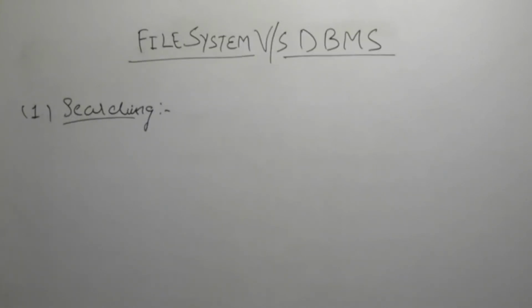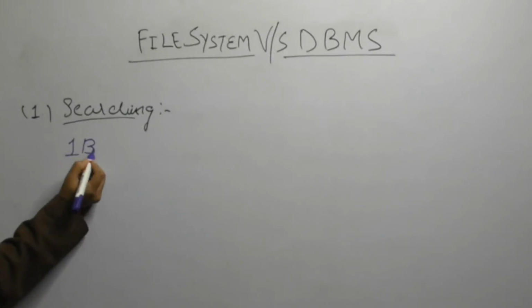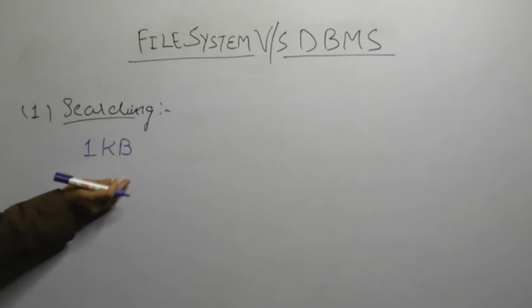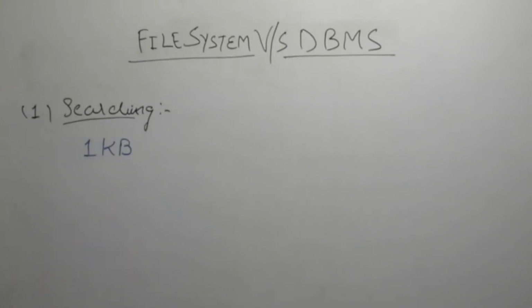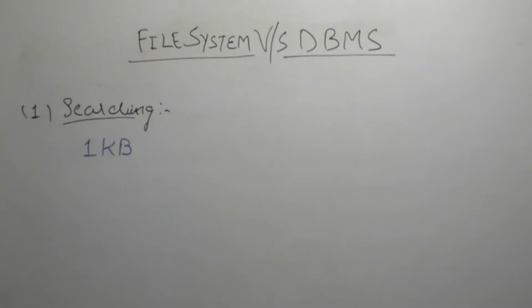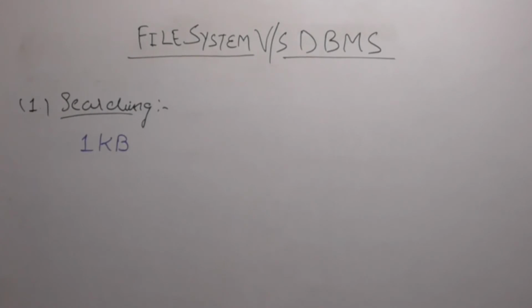Let's say I am searching for data of 1 KB, or I want to find the details of a particular train. To find the details of a particular train using file system, the whole file will be searched, meaning the details of each and every train will occur. But we need the details of a single train. Here I need the data of 1 KB, that means I want the information of one particular train.